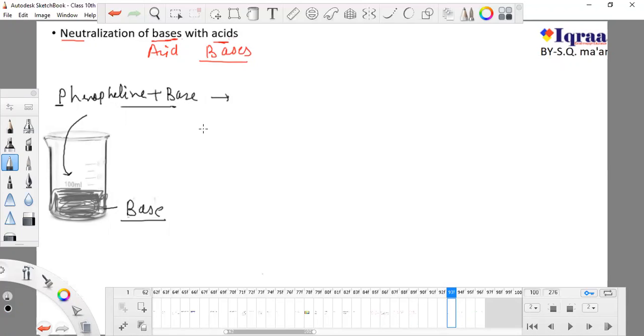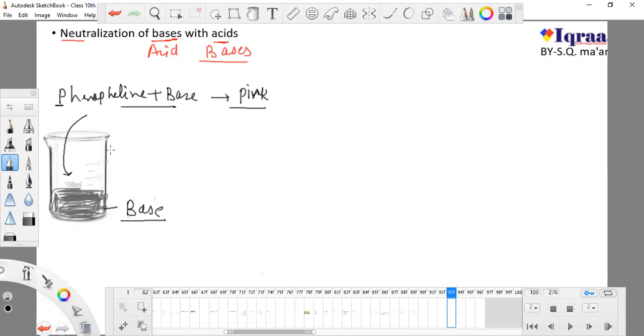If you can, write to me on the chat box what the color would be if I add it. Okay, someone replied. Very good. Charlie answered that it will turn pink. So it will turn pink.